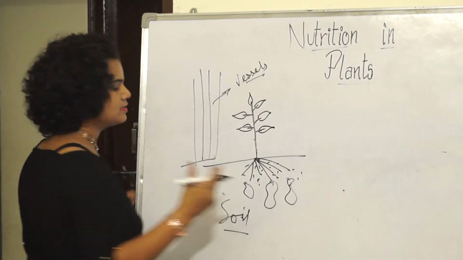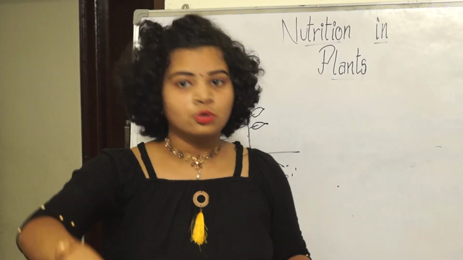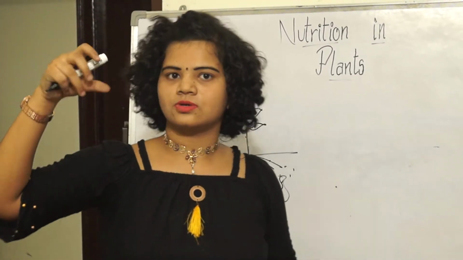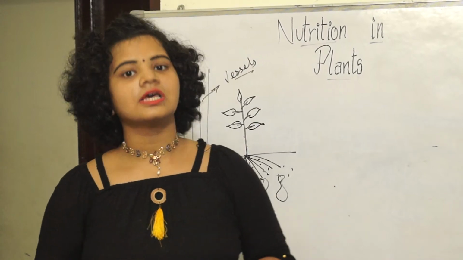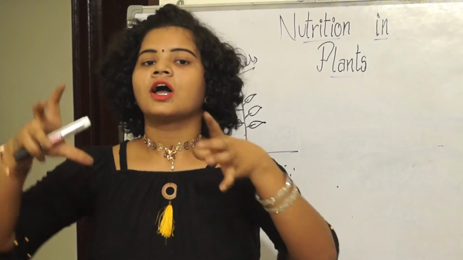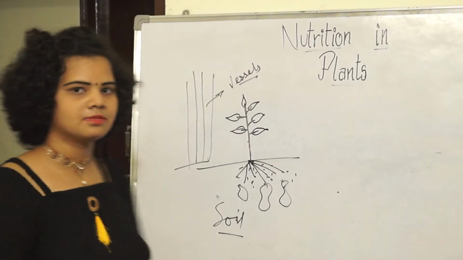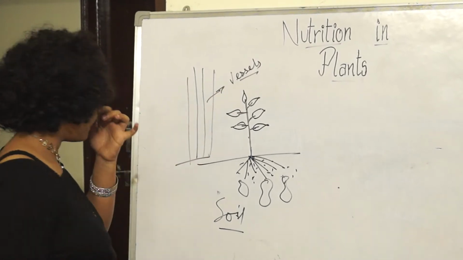So all these minerals and the proteins will transport through the tube. These tubes are called vessels. So these tubes are xylem and phloem. We will be coming with the next chapter on xylem and phloem in upcoming chapters. But yes, you have the vessels.